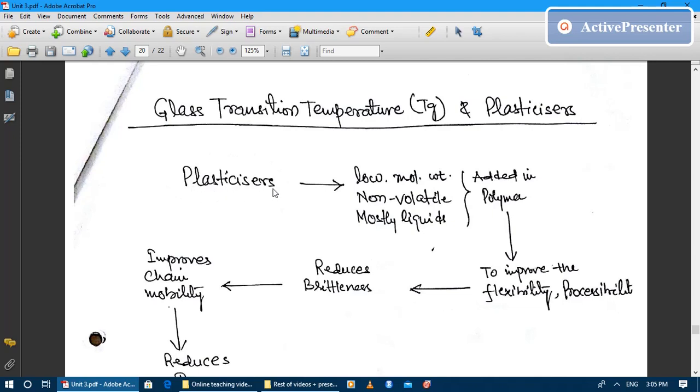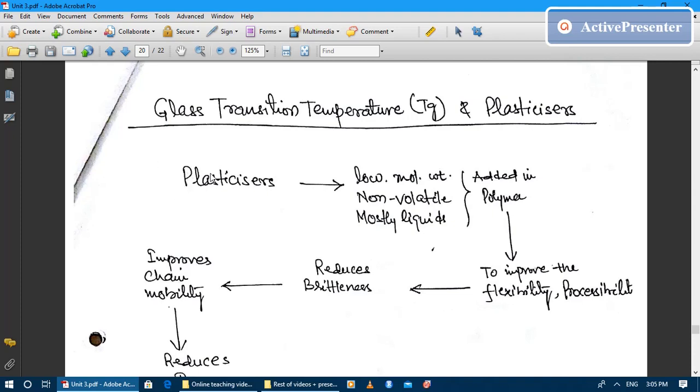Actually, molecules of the plasticizer penetrate into the matrix of the polymer and go in between the different polymer chains and act as a ball bearing, so that the chains of the polymer may slide onto the molecules of the plasticizers, and they do not